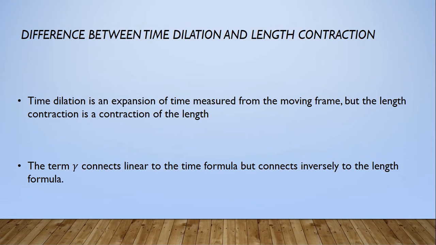So let's move on next to the difference between time dilation and length contraction. Time dilation is an expansion of the time measured from the moving frame, but the length contraction is a contraction of the length. The term gamma connects linearly to the time formula but connects inversely to the length formula.